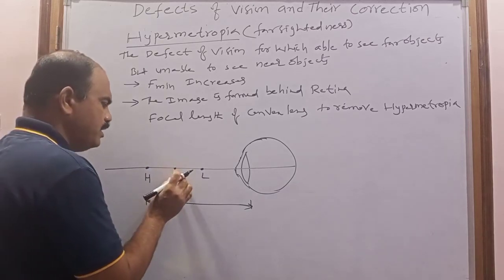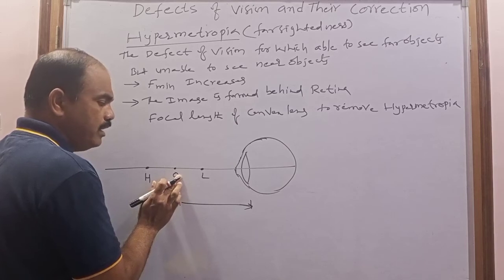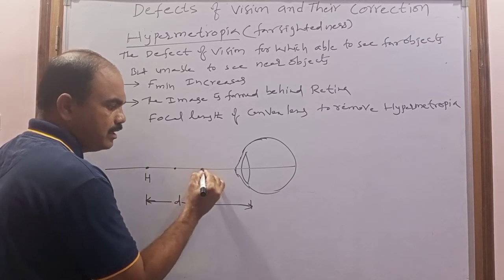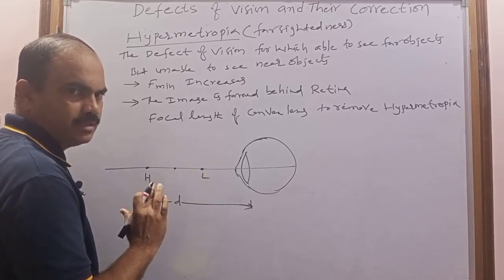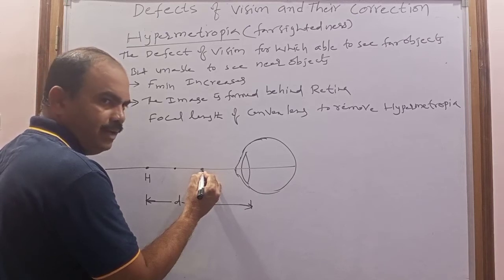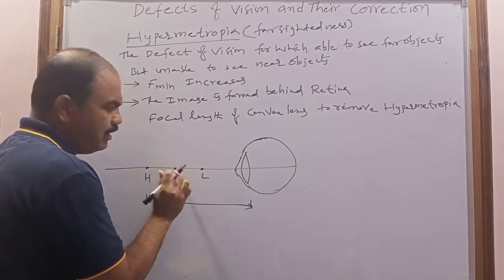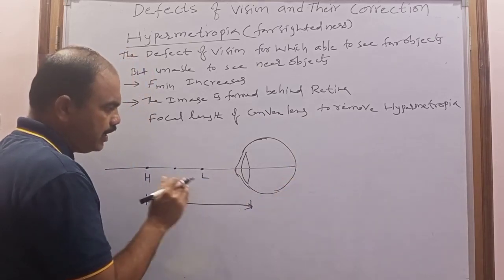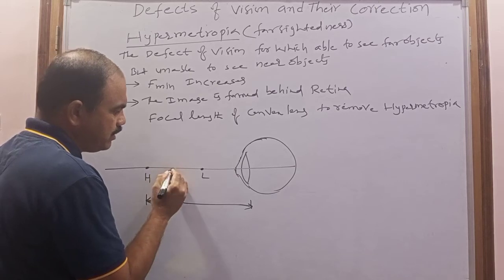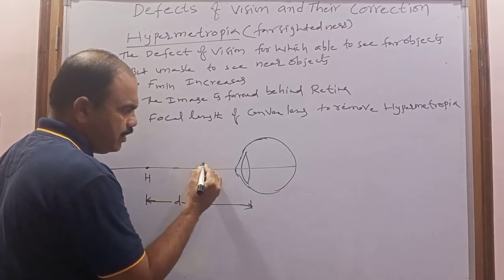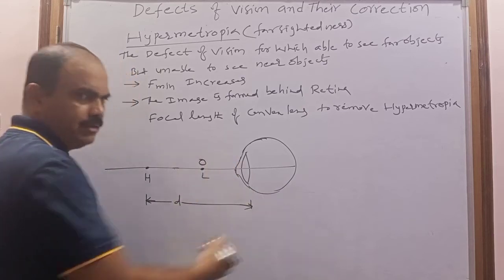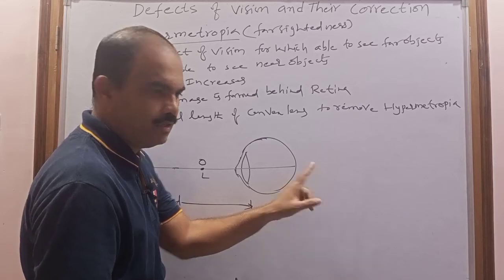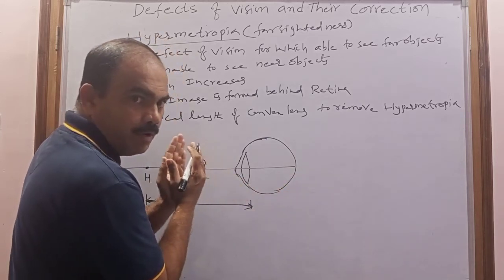What is the minimum object distance we have to take? That is nothing but the least distance. If the object is between H and L, the image can be formed after the retina. So we are not going to take the object between H and L. That's why we are taking only the minimum object distance. Now consider the object is at L. If the object is at L, the image can be formed after the retina. So this is the minimum object distance.